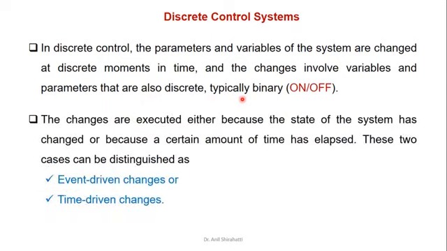These changes are executed either because the state of the system has changed or because a certain amount of time has elapsed. This type can be distinguished into two parts: event driven changes or time driven changes. For example, suppose you are making a pencil machine, and the machine is producing pencils.